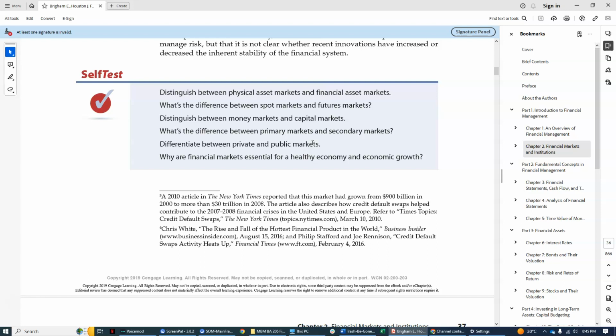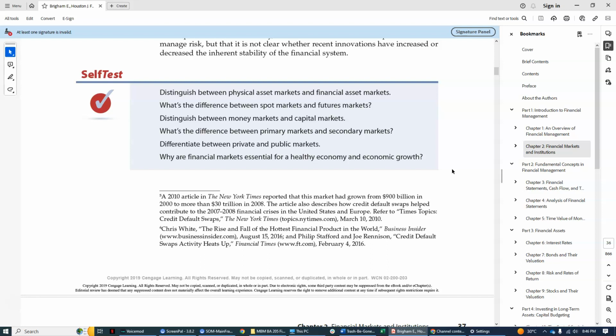Differentiate between private and public markets. Private markets involve dealing in a security between two or more parties, but the securities are not available to other parties, only between them or among them as stipulated in the contract. But the public markets are different. Your securities are listed in public, so at any time, even without your consent, the other party can sell the securities that they are holding.